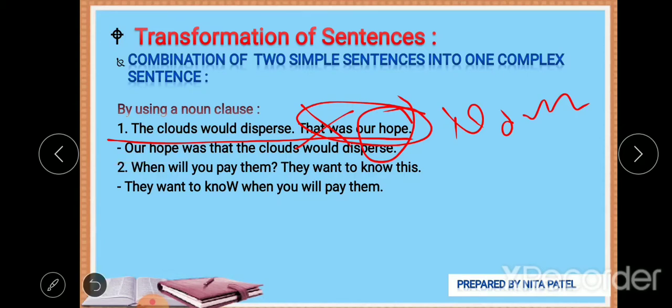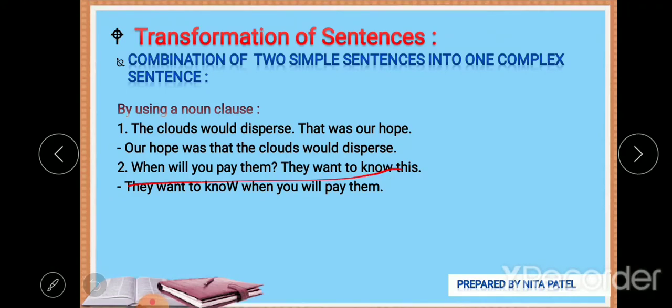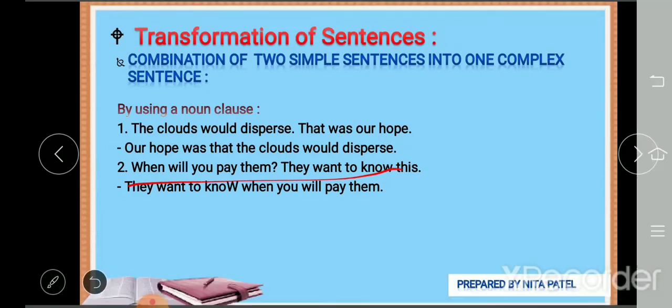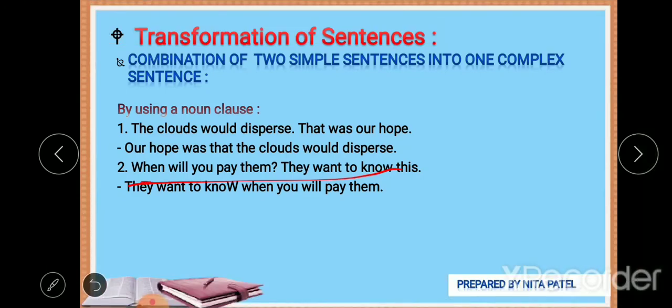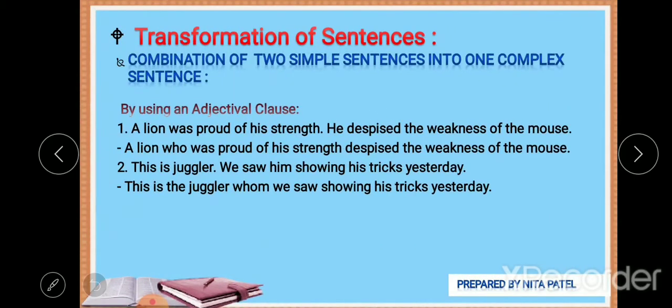Right. Next, when will you pay them? They want to know this. So they want to know when you will pay them. So you can combine this sentence with this method also. It works as an object of a transitive verb.